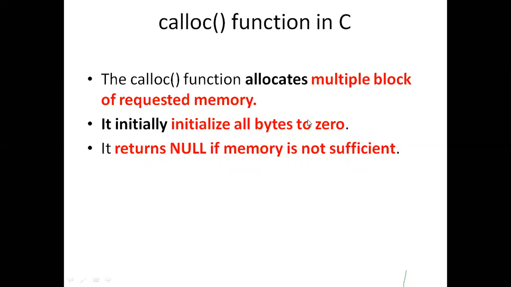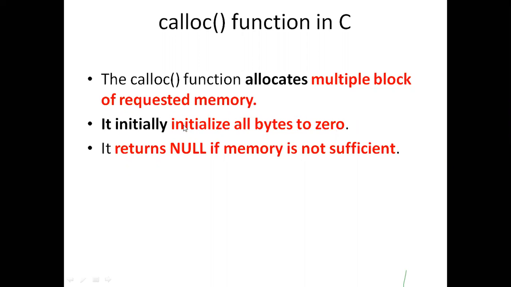Calloc initializes the memory to 0, whereas the malloc function assigns an initial value of garbage.